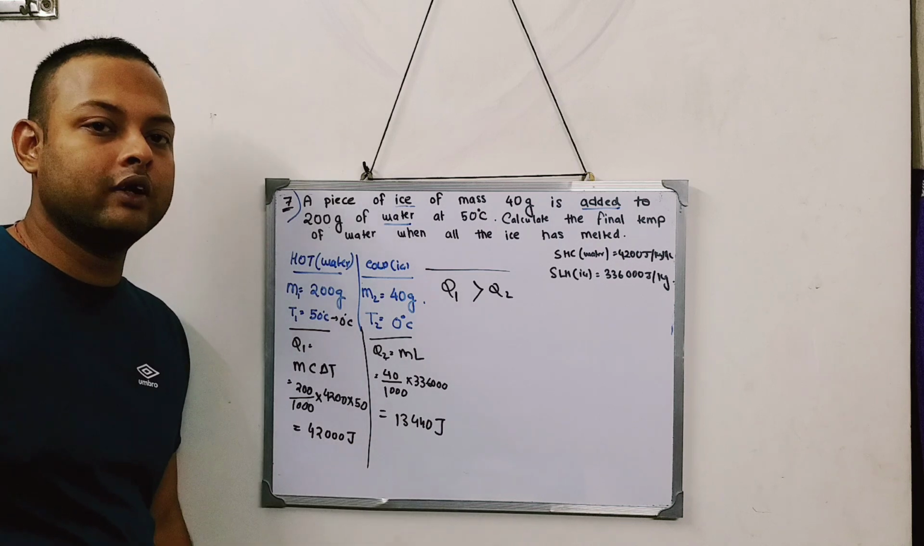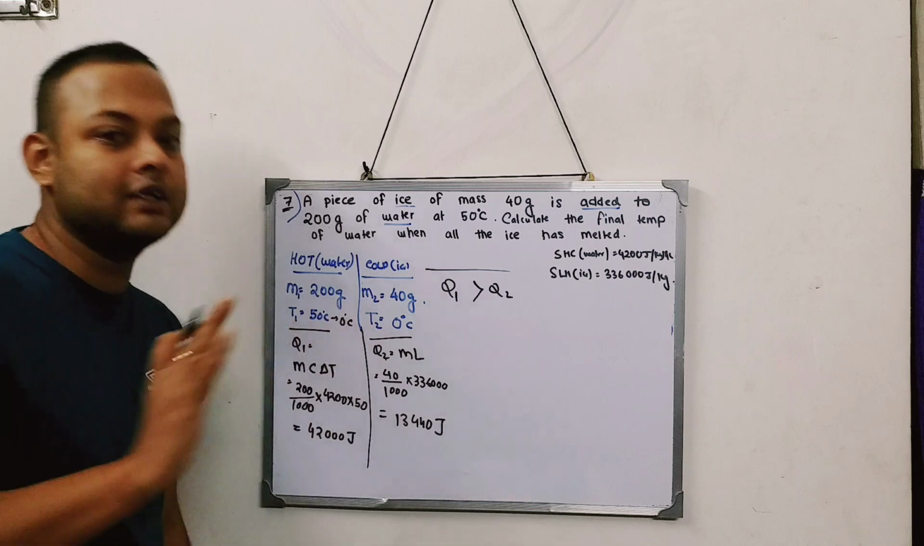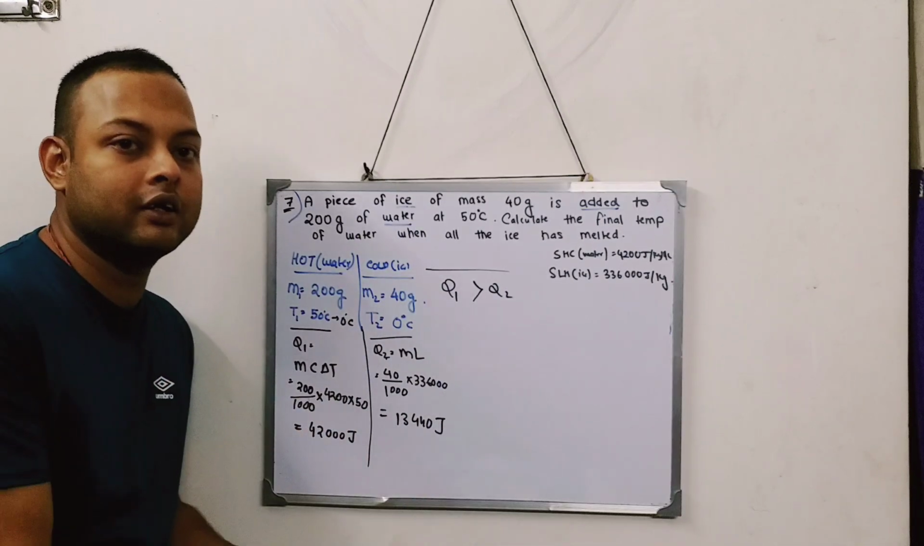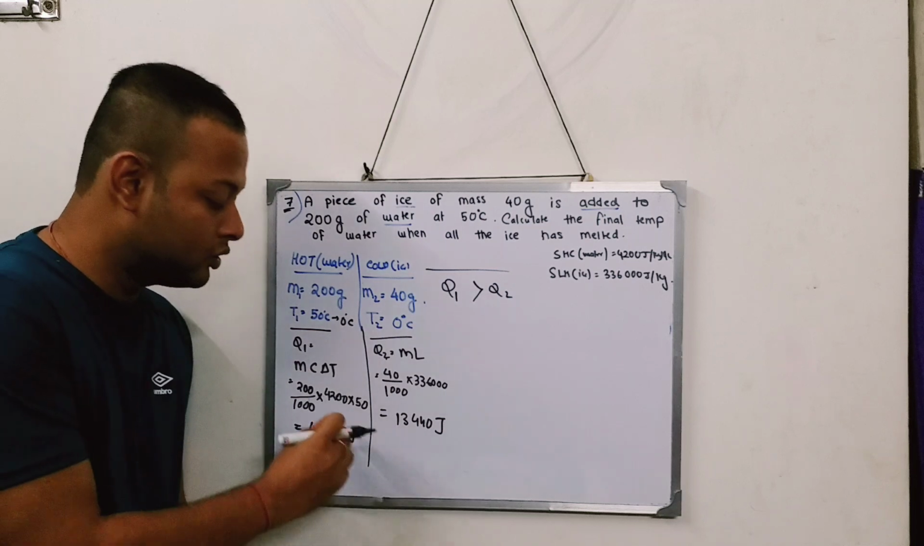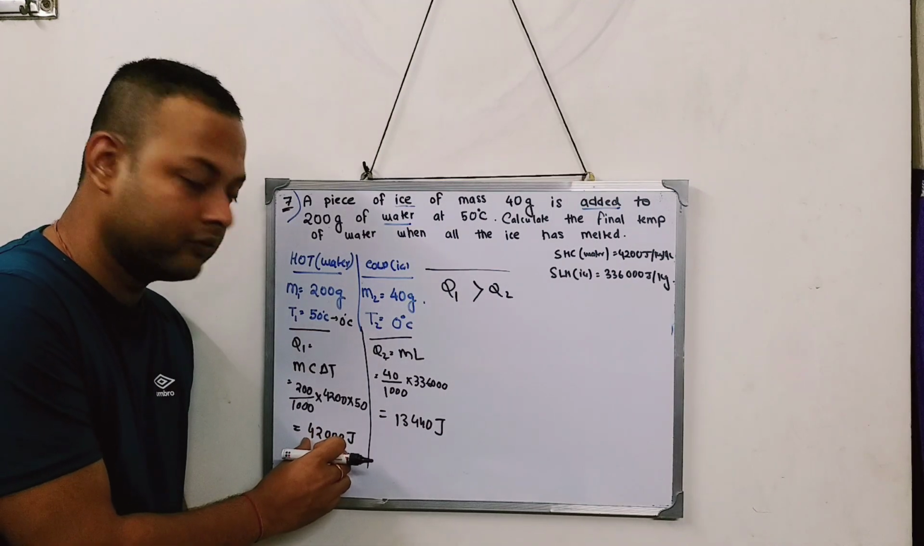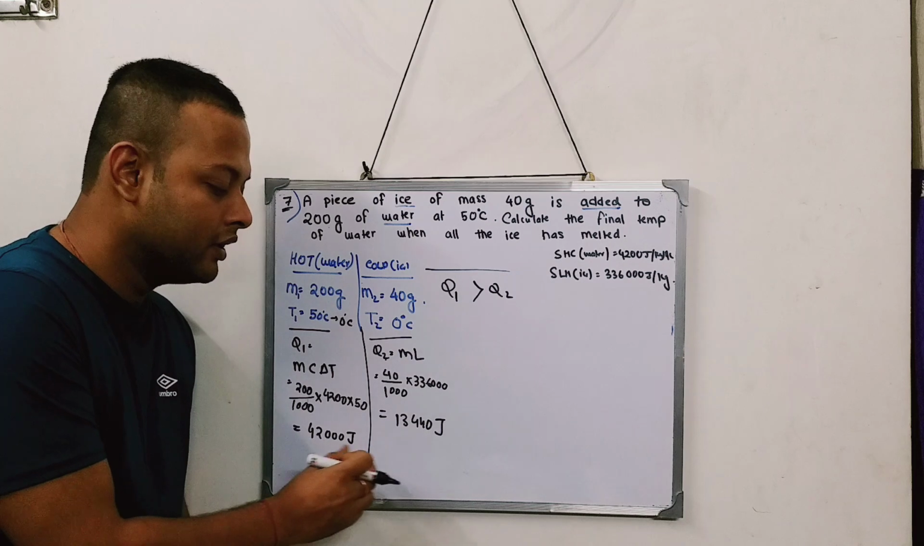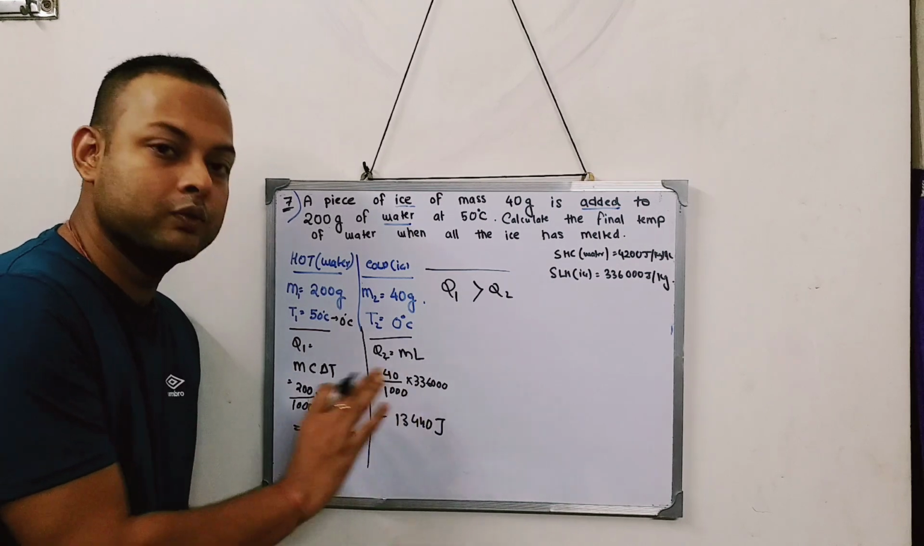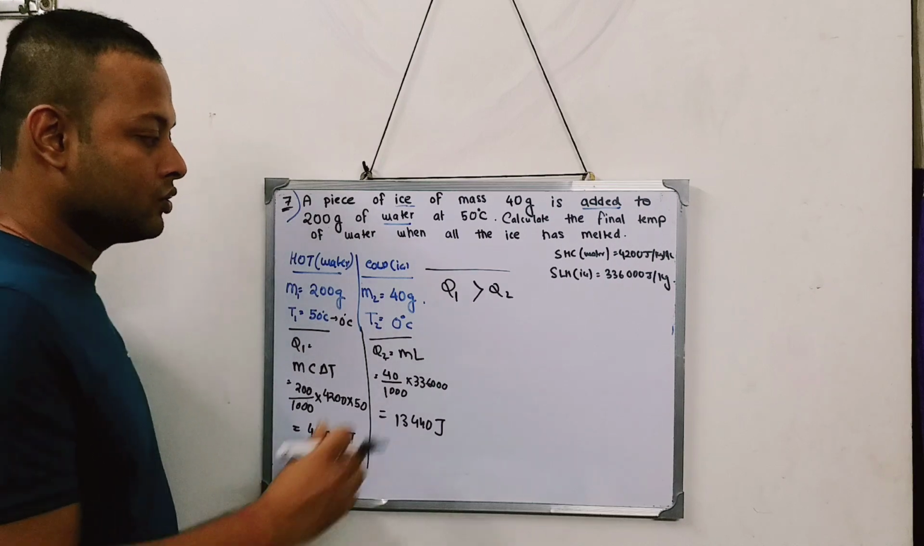So what will happen over here? The total ice is going to melt because this value is more. The amount of heat that is getting supplied is very high, so this amount of heat can easily be absorbed by the cold ice. So what happens? The ice will totally get melted. So I can write what?